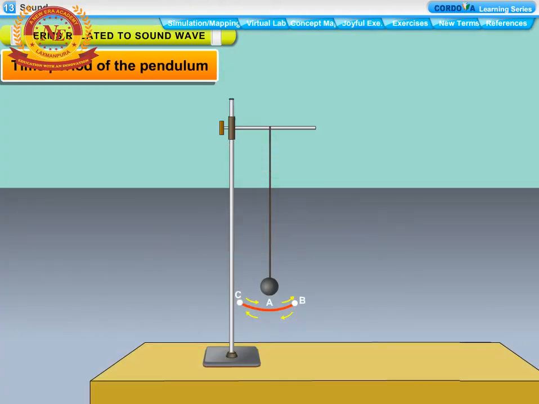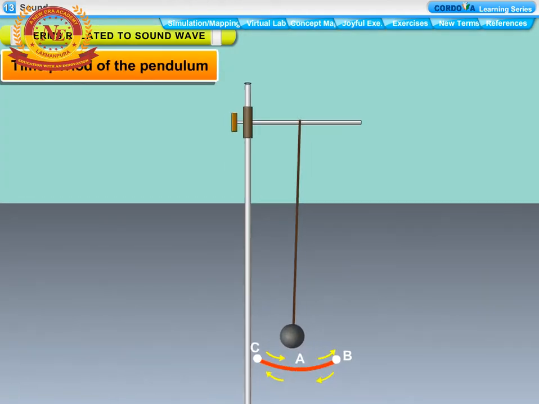Time period of the pendulum. The time taken by the bob of a pendulum to complete one oscillation is called the time period of the pendulum. The time taken by the bob of the pendulum to travel from extreme position B to C and back to B is called the time period of the pendulum.